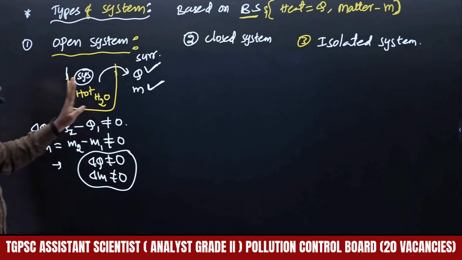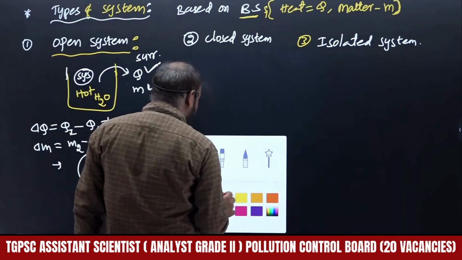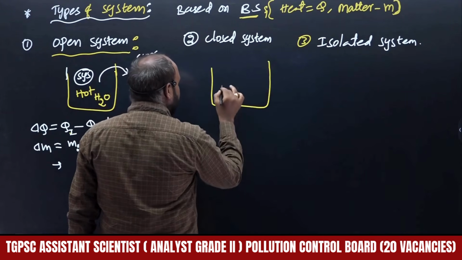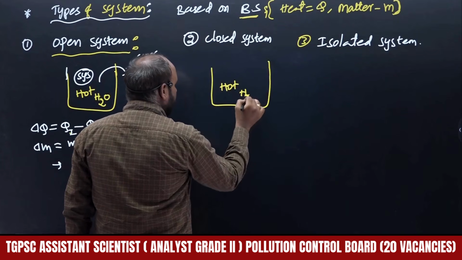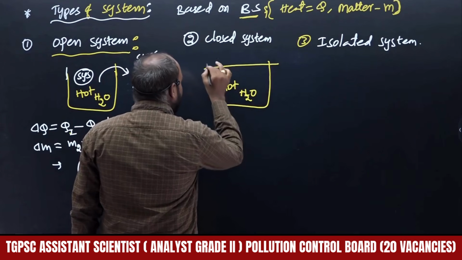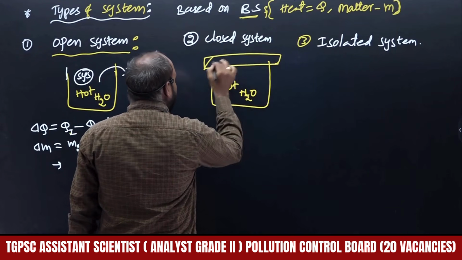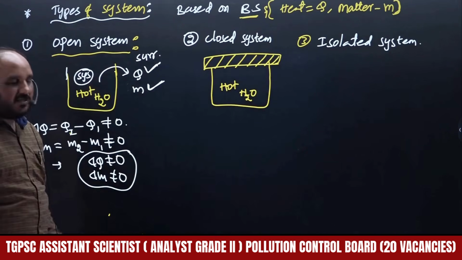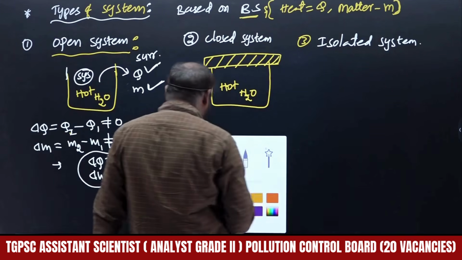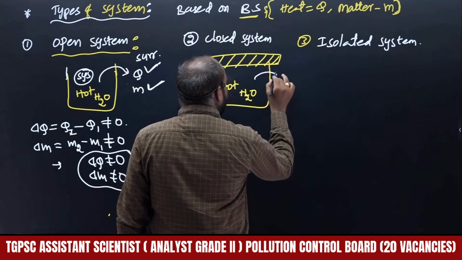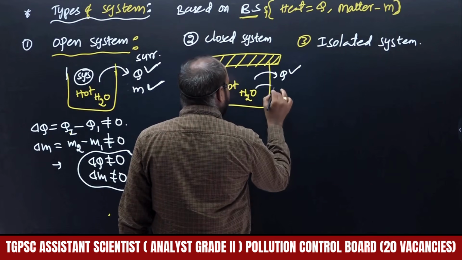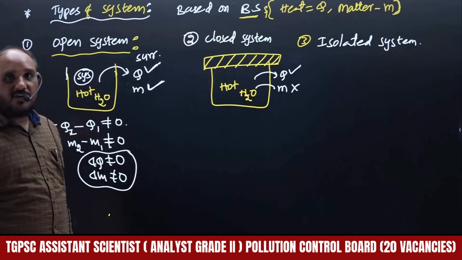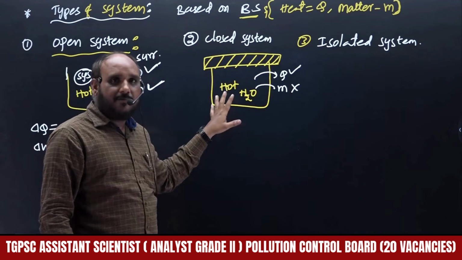These are the conditions. Same thing, coming to the part of the closed one. This time we are going to consider hot water, same thing only, but this time it will be a closed one. Open means matter also will be exchanged. When it is a closed one, here heat will be exchanged with the surroundings, but not matter. Why can matter not exchange with the surroundings? Because this is a closed system.